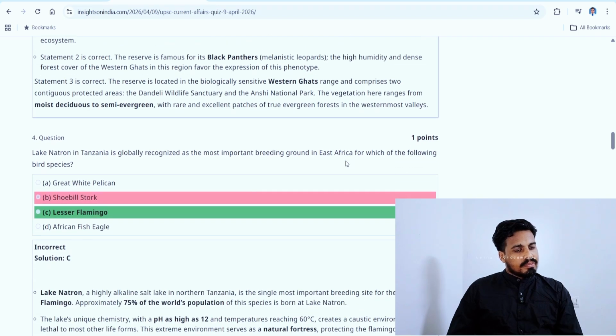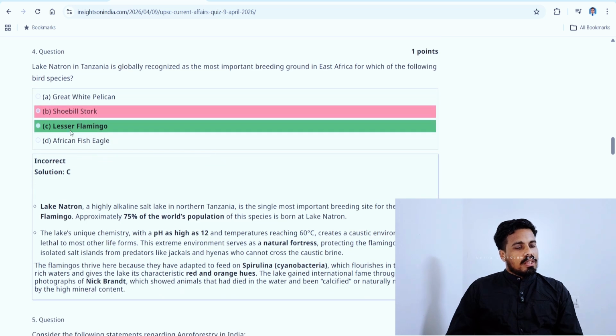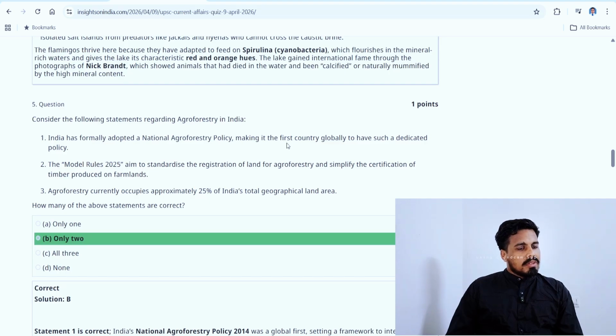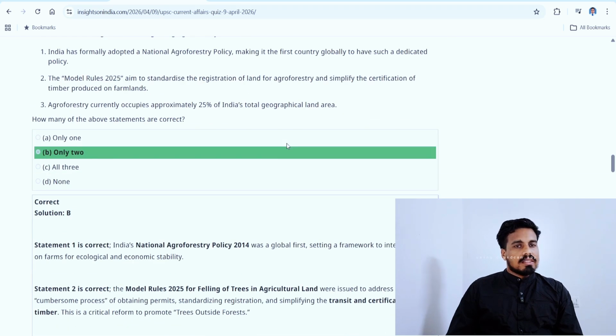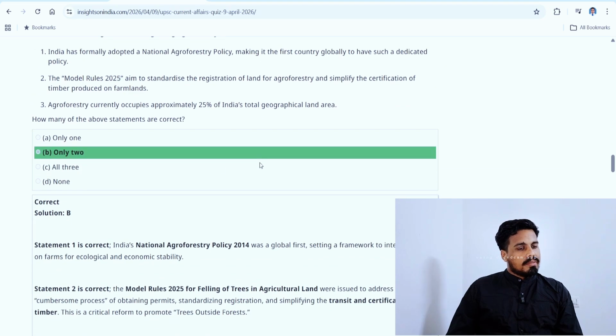Okay. Shoebill stork, but you see the answer is lesser flamingo. Okay, we eliminated that. The extreme logic was right. We eliminated A and D. B or C is the answer. So lesser flamingo is the answer. Tough luck. Fifth question we made it right, but whether we made the right choice, we will look.